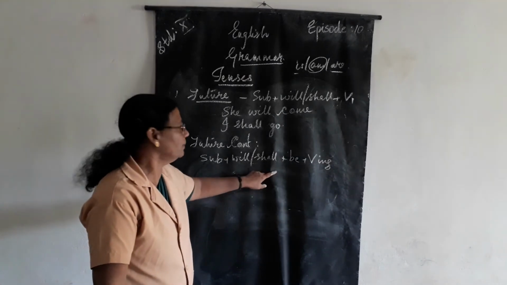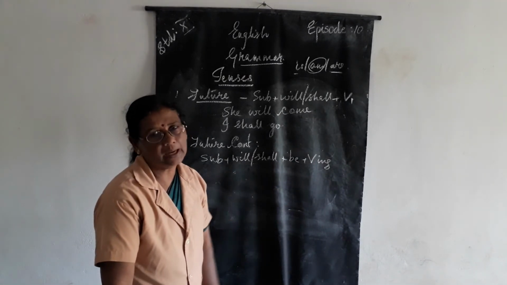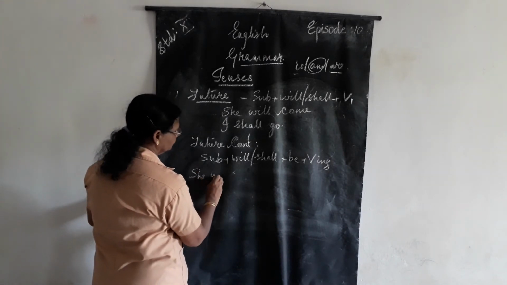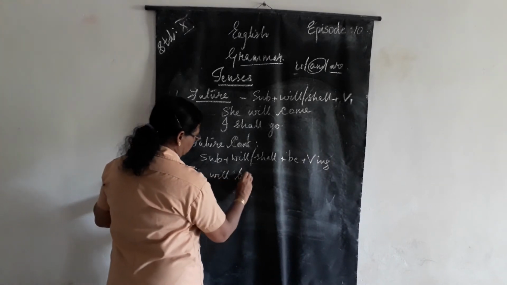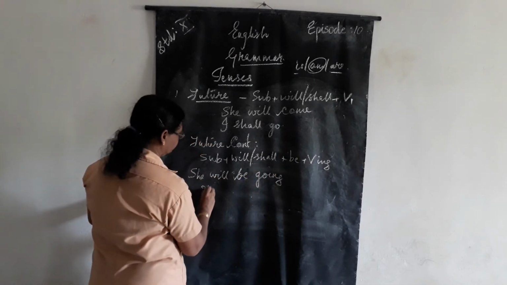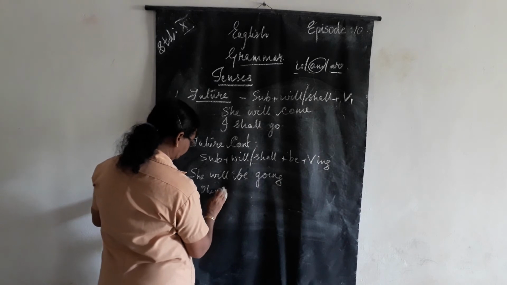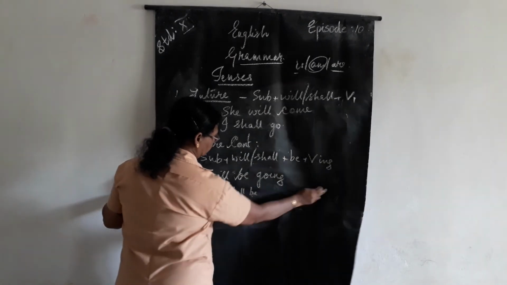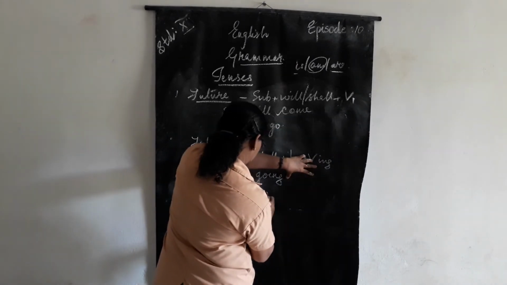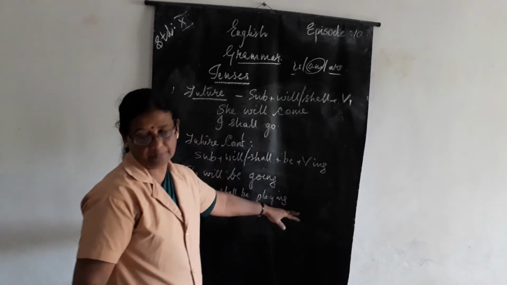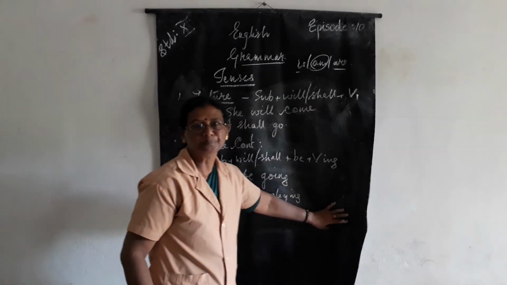Subject plus will or shall plus be plus verb ing. That means they shall be played. Clear to you now?